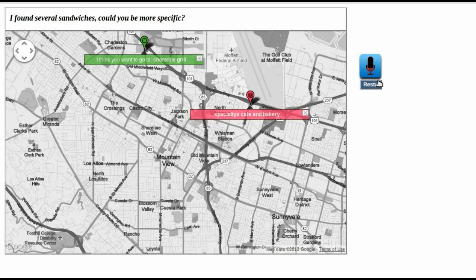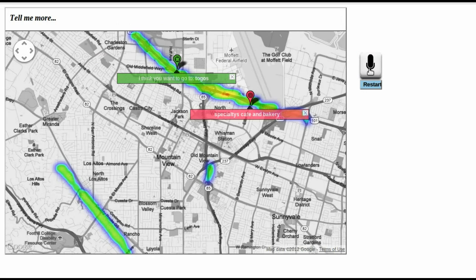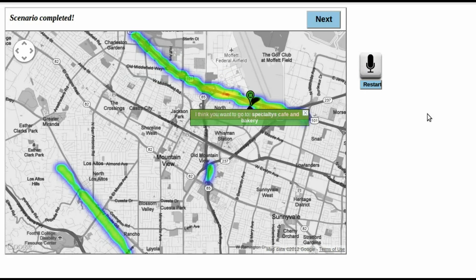Near Bayshore Freeway and Alice Street. Near golf course. Okay, scenario completed. Let's move on to the next.